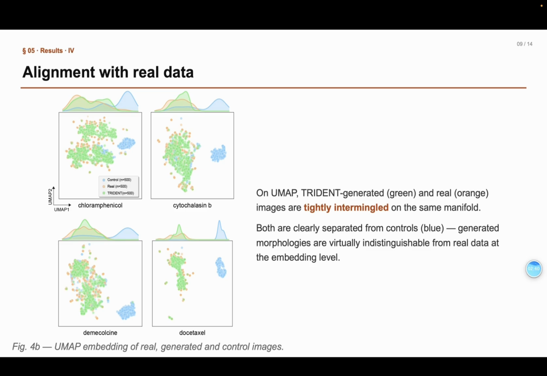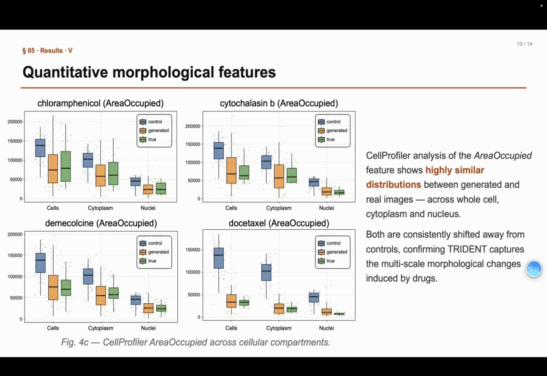On UMAP, generated and real cells are intermingled on the same manifold and clearly separated from controls, so in embedding space they are essentially indistinguishable. With CellProfiler features, the area occupied distribution of generated and real images almost overlap and both shift away from controls, so we reproduce the quantitative morphology, not just the visuals.